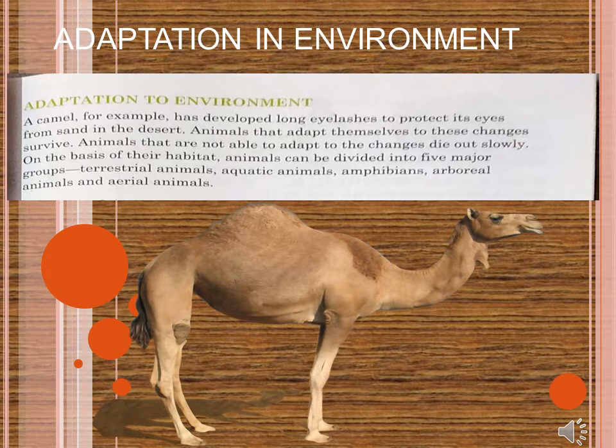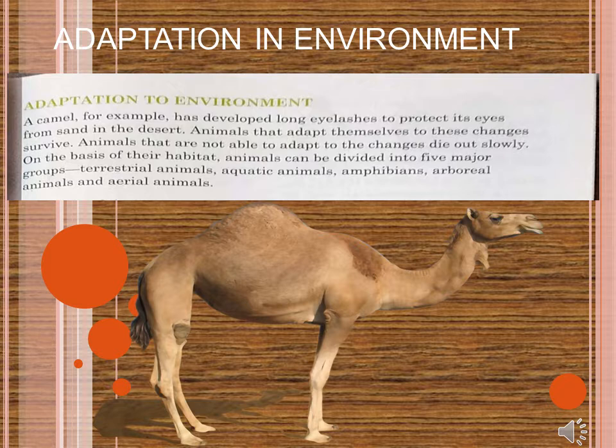So now let us go to page number 25, adaptation to environment. Here we will discuss the adaptation habit of the animals. As per their habitat, we can define different types of animals, and there are five major groups in which we can divide the animals. According to their habitat, we can define them as terrestrial animals, aquatic animals, amphibians, arboreal animals, and aerial animals. So like the plants, animals can be divided into five major groups as per their habitat and their way of adaptation.